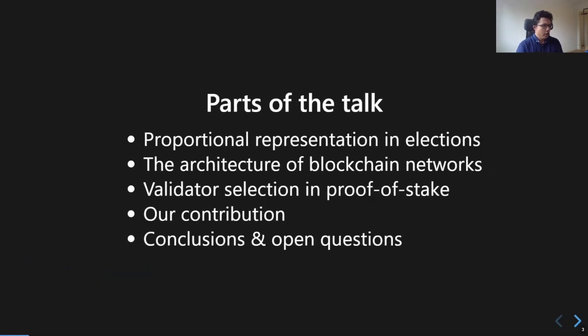I found this paper a little difficult to motivate because it's multidisciplinary. It touches several components like election theory, blockchain networks, in particular the architecture of the decentralized blockchain network, and also optimization. And I would say traditionally the audiences of these different topics don't coincide much.